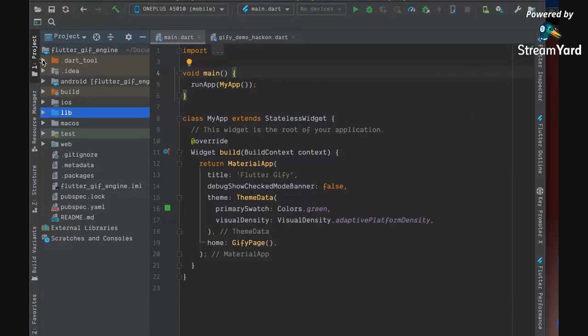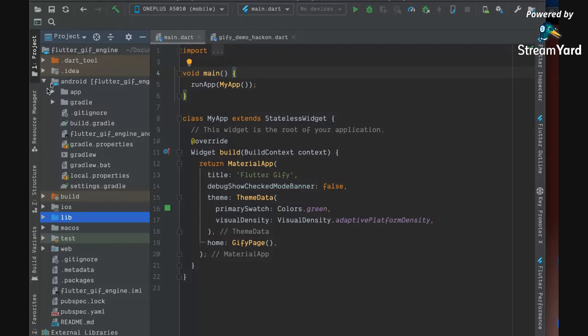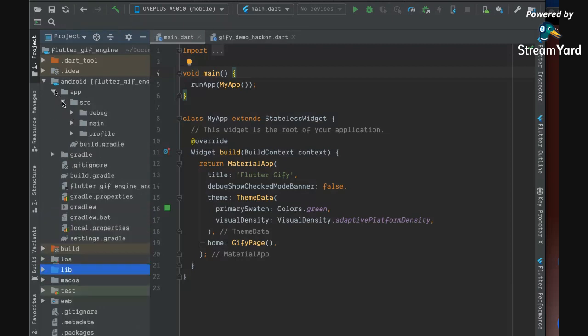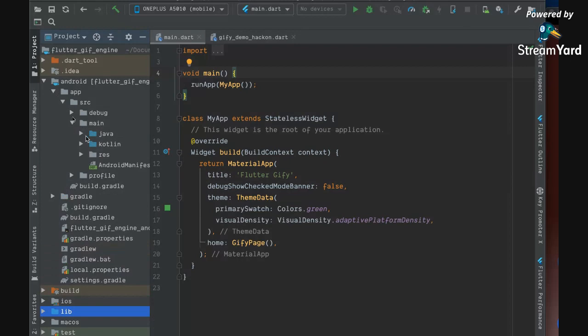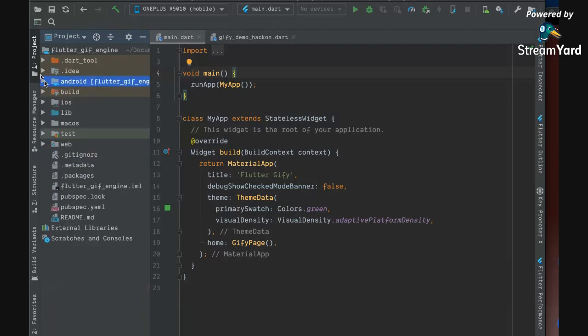So here you can see we have one Android folder. If you go inside it, this will look exactly like how things look in Android. There is an app folder, then there will be Gradle, there will be build.gradle, and all these important files. In the app you will find source, then in main you will find the Java Kotlin folder, the res folder for resources, then the manifest file will be there. So everything will be the same.